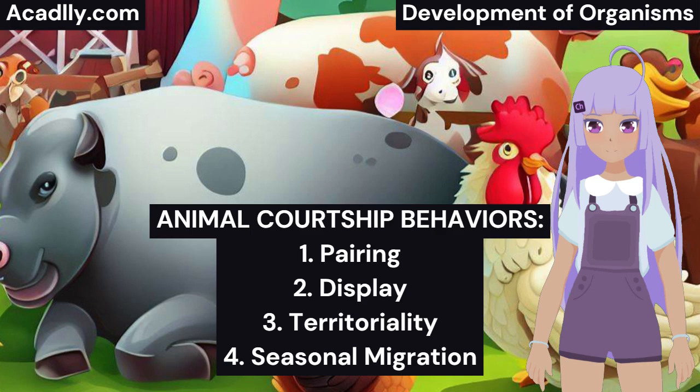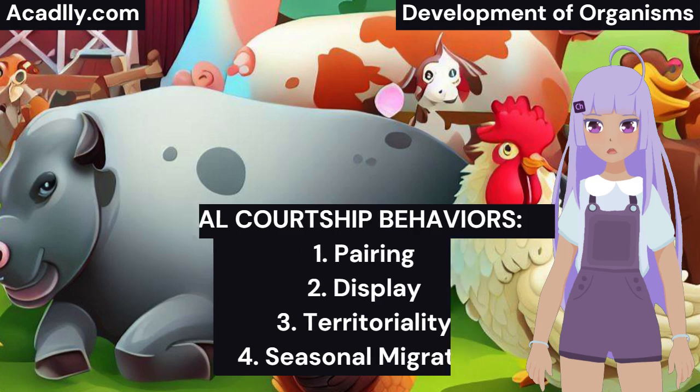4. Seasonal migration. Seasonal migration involves the seasonal movement of animals from one place to another, for breeding, feeding, or escaping unfavorable climatic conditions. Termites, birds, and fish are examples of animals that exhibit seasonal migration.